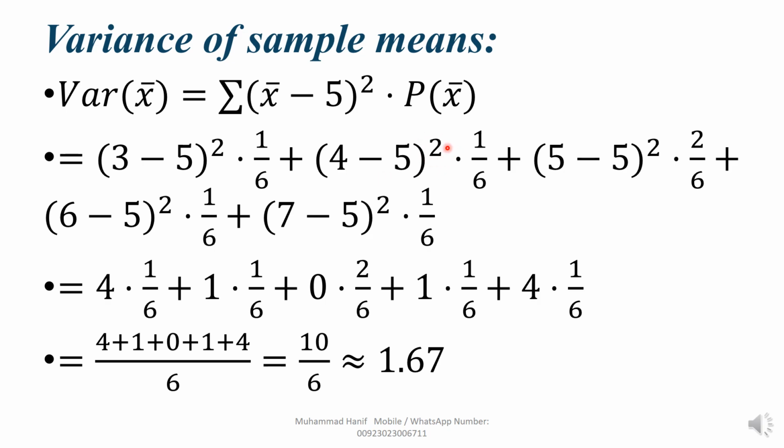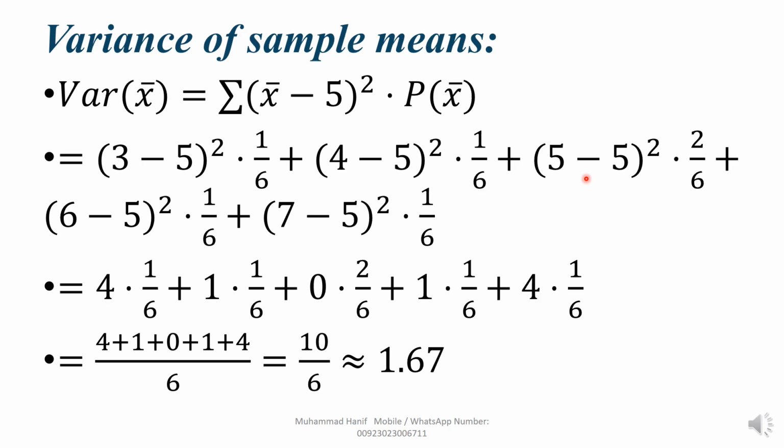Because here square is given, minus 1 multiplied by minus 1, we get plus 1. This dot is multiplication. Now 1 upon 6, you write the same. Plus sign, you write the same. 5 minus 5, you get 0. It means 0 multiplied by these numbers, all values will be 0.